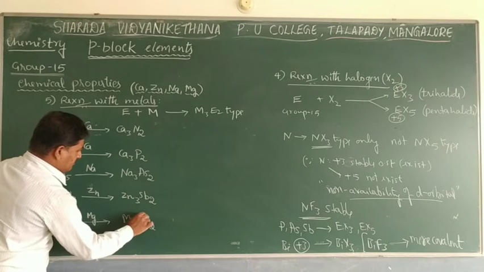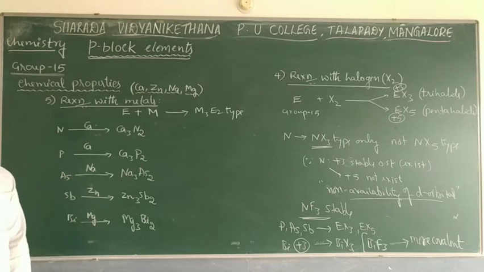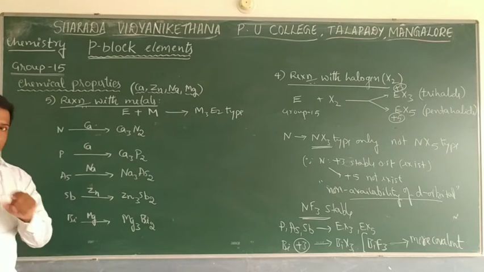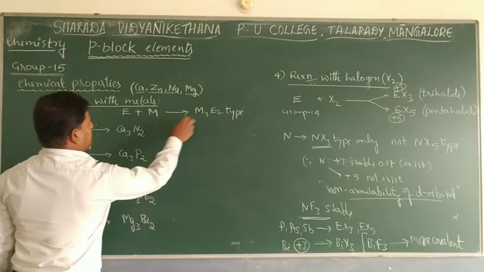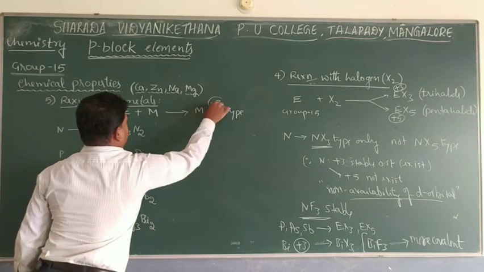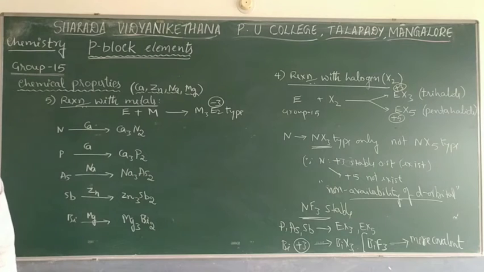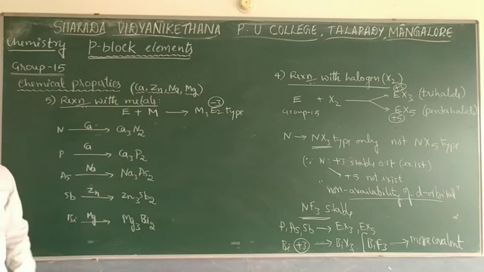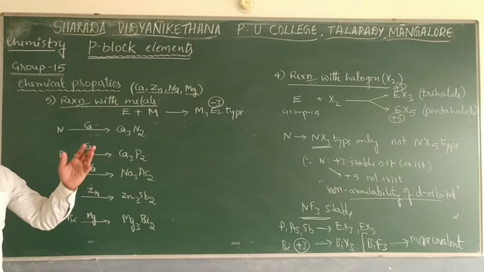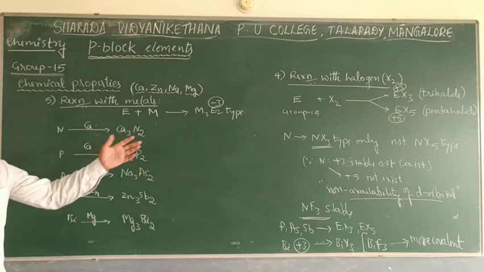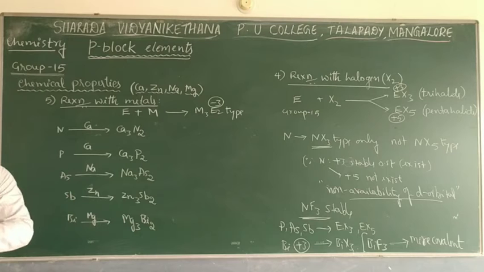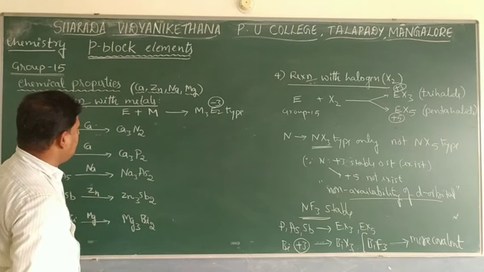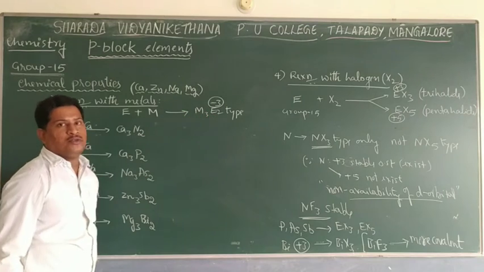All these elements reacted in the -3 oxidation state. The previous three examples, reactions with hydrogen, oxygen and halogen, were all with positive oxidation states, either +3 or +5. But here it is the -3 oxidation state of the group 15 element.